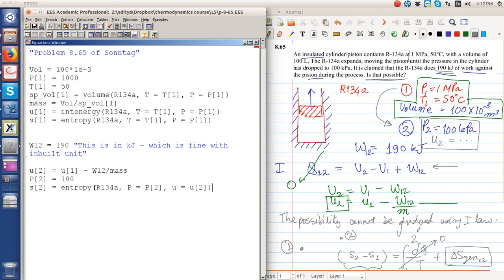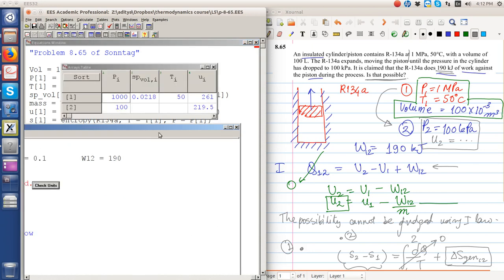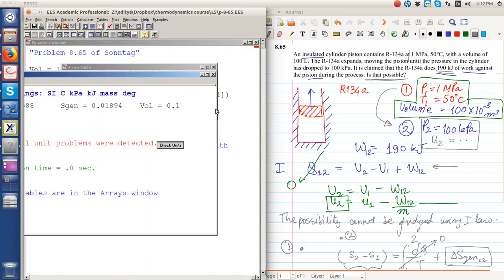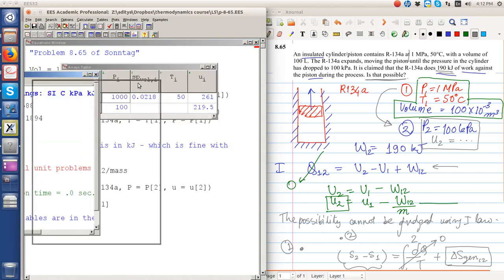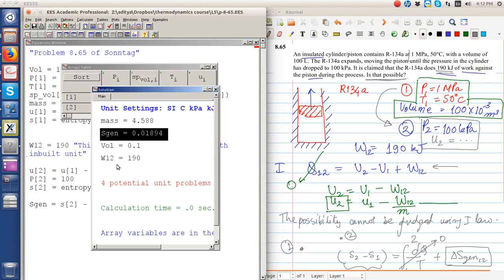We have used the specific internal energy as one of the properties apart from the pressure. Therefore, Sgen is equal to S2 minus S1. Now the sign of Sgen will indicate whether or not the process is possible. Clearly Sgen is positive, thus indicating that the claimed process is possible.